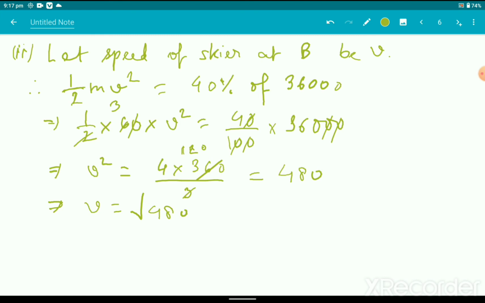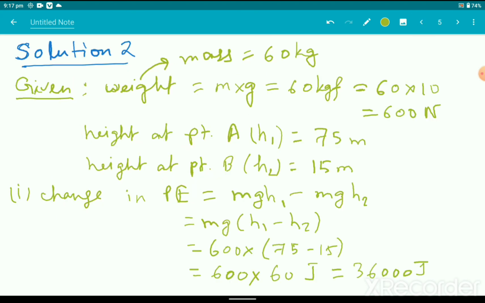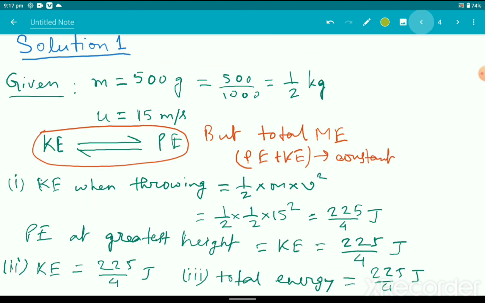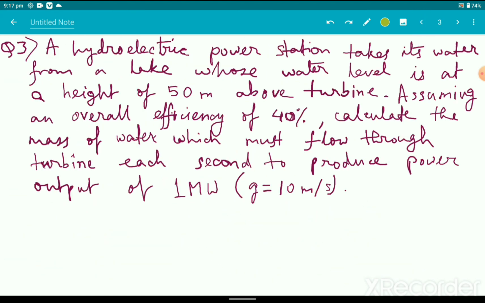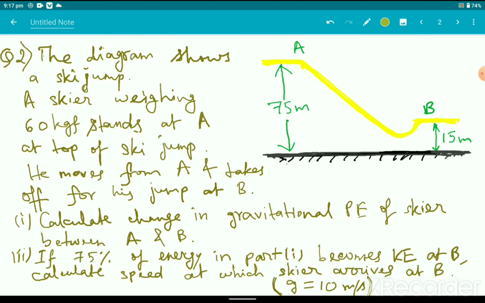I think I will leave the calculations part to the students. So it will come out to be something, 22 square is 484, so it will be something less than 22 and greater than 21 square, which is 441. So this is the value of the velocity, this much meter per second. Okay, fine. So this is the solution. I will just leave the calculation part to the students. We will solve it and you can also comment in the comment section.